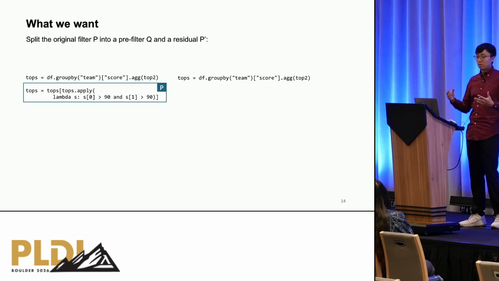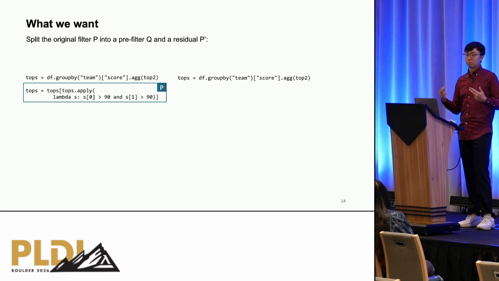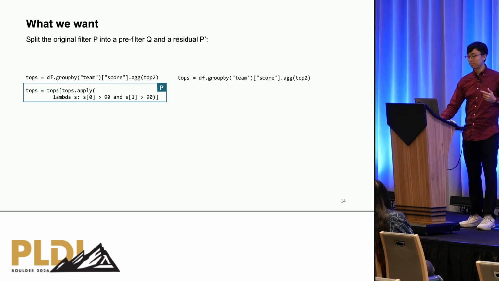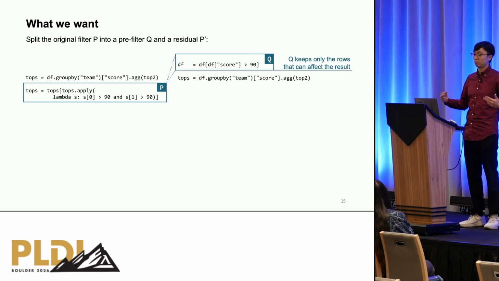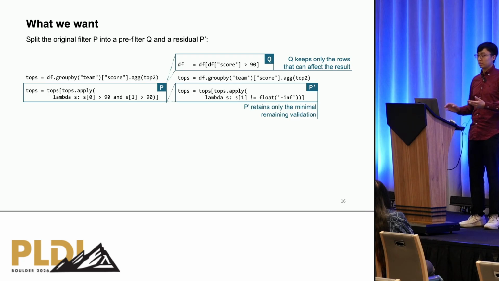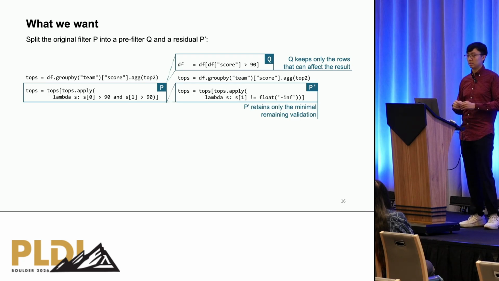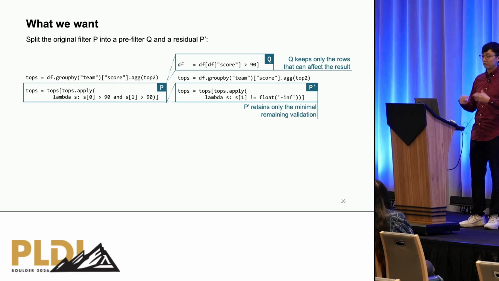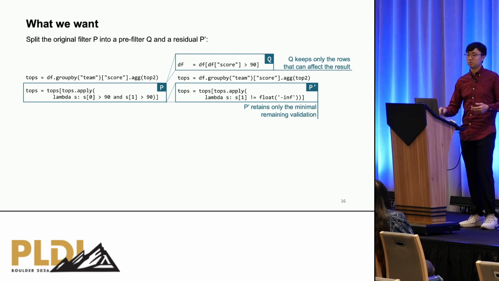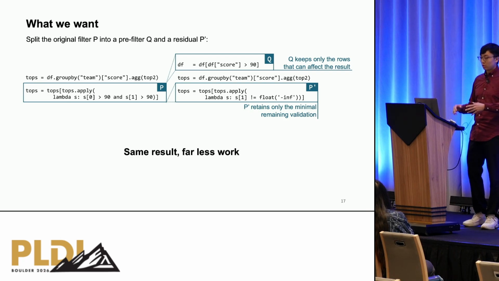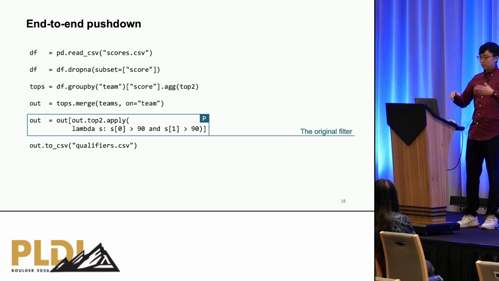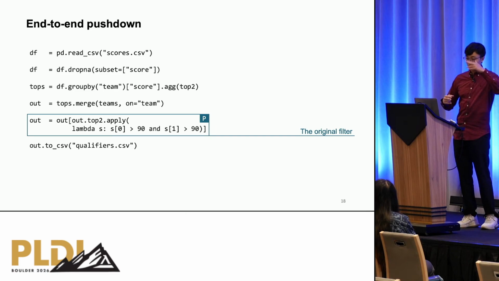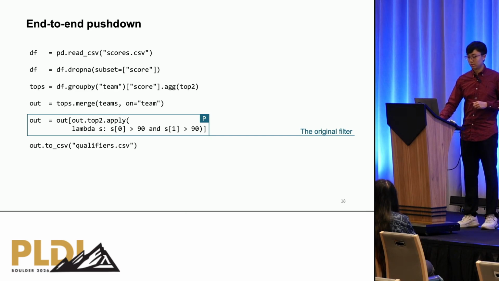In this case, what we ideally want is to be able to split up this original filter P into two components, one that happens before the aggregation using top two, that does the heavy lifting to filter out all the irrelevant rows, and another component that happens in place after the aggregation that serves as the remaining cheap validation to ensure semantic equivalence. As a result, we are able to preserve semantics while requiring far less work on the part of the top two UDF.